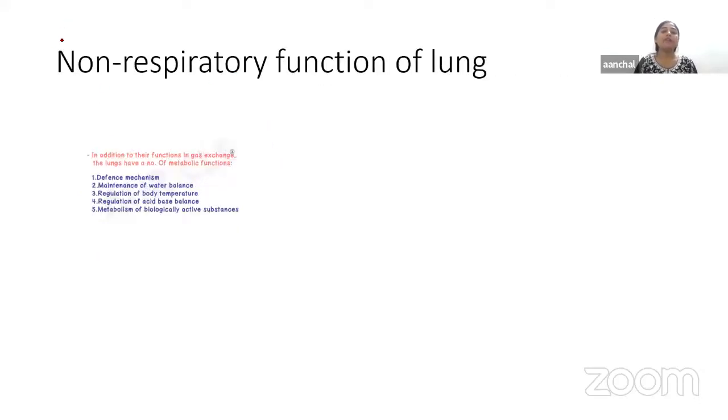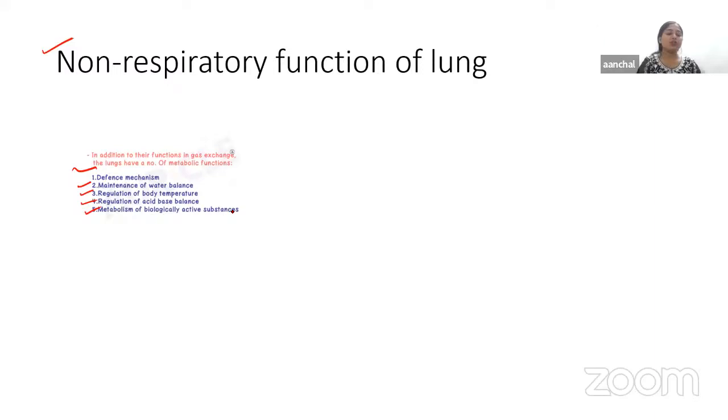Then another thing we have is the non-respiratory functions. As we know, the lungs are responsible for the exchange of gases, CO2 and O2. Is there any function other than respiratory? Yes, many functions are there, like defense function, maintenance of water, regulation of body temperature, regulation of acid-base balance, and metabolism of biologically active substances.